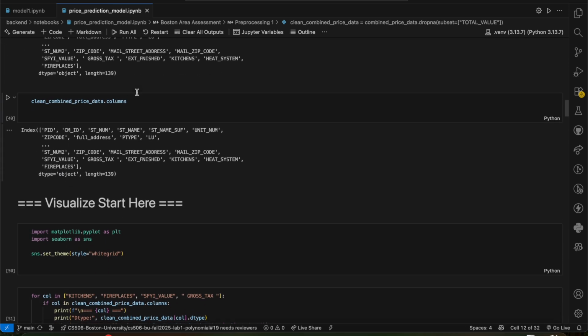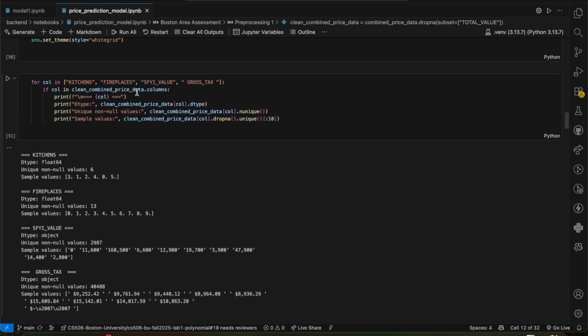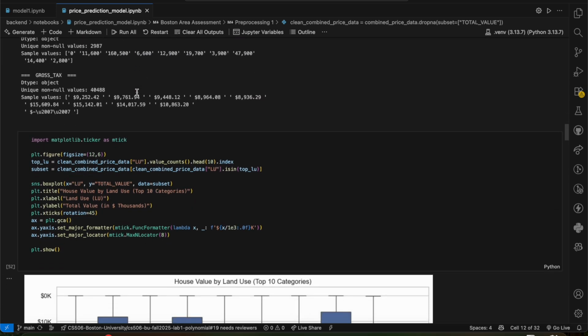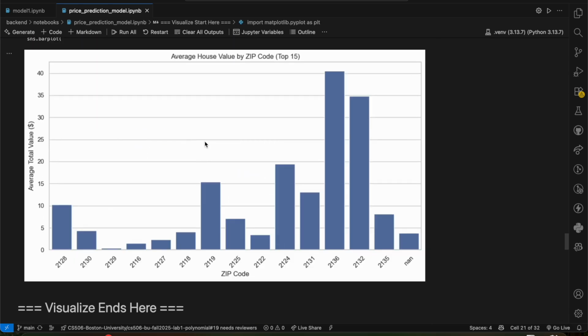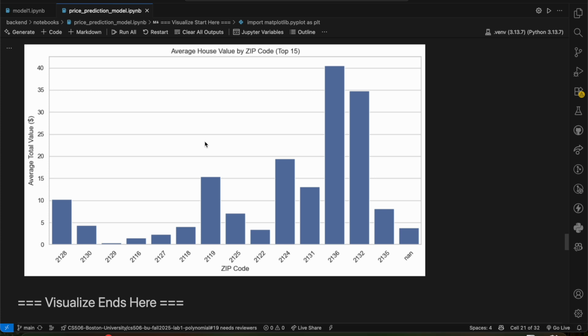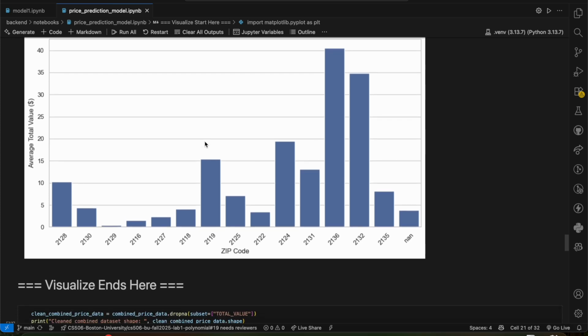Next, we'll be starting with visualization to get a better understanding of our data set. Moving forward, we also see the average house value by zip code to get a better understanding of how the model would be predicting per area.